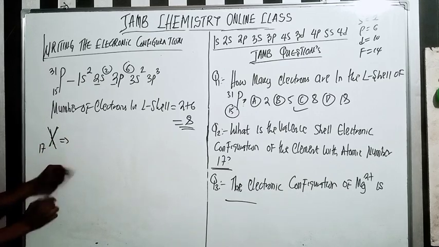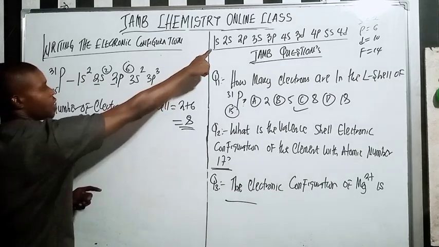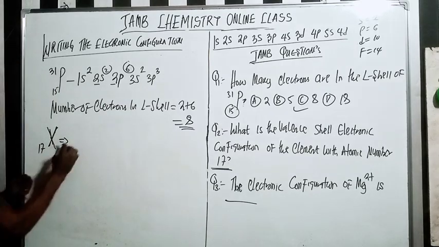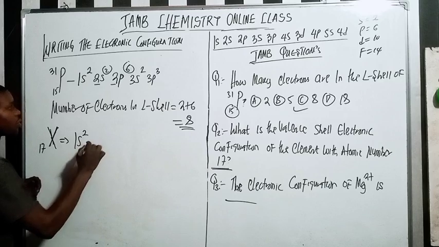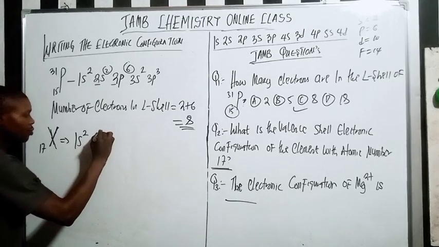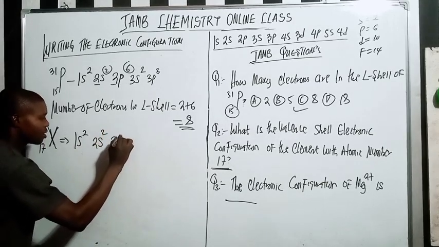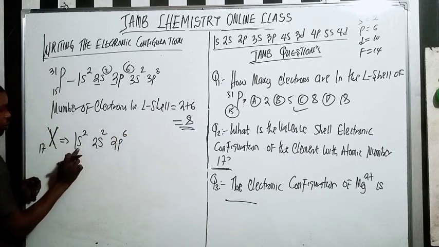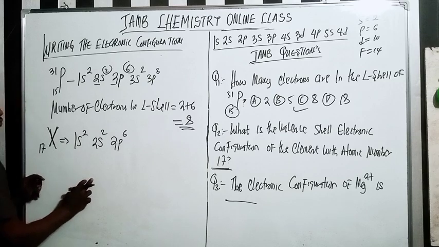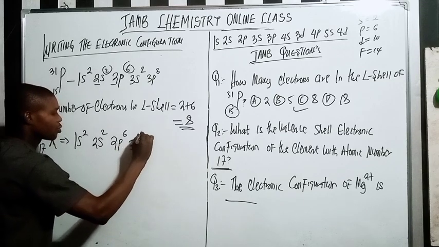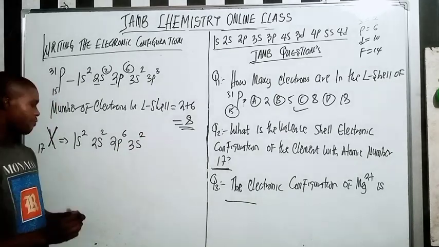How do you write the electronic configuration here? We start with 1s2, then 2s2, 2p6. That is 1s2, 2s2, 2p6. What is the next one? 3s2, which makes 12.